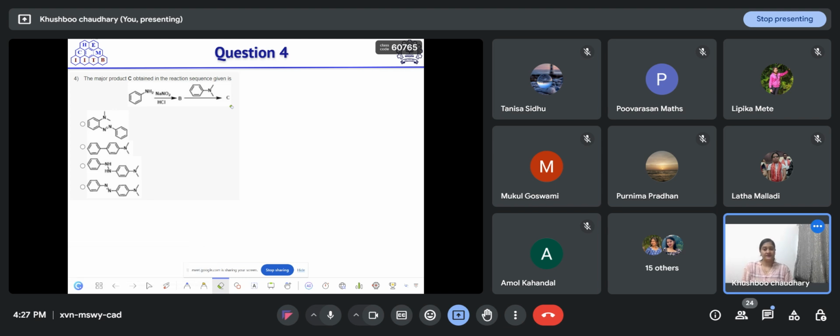Everyone please try and give answers. Intermediate B will form through a diazotization reaction. This is a hint, so try to solve.